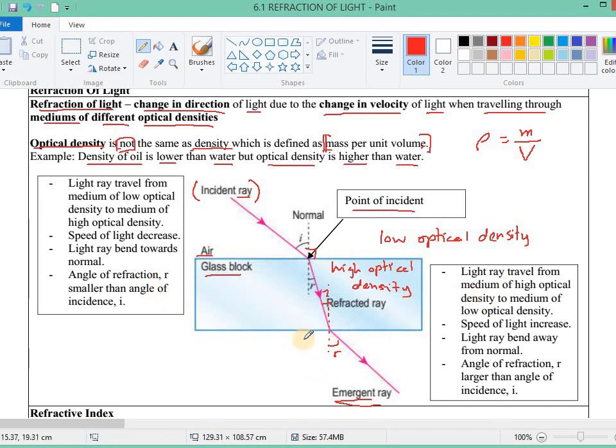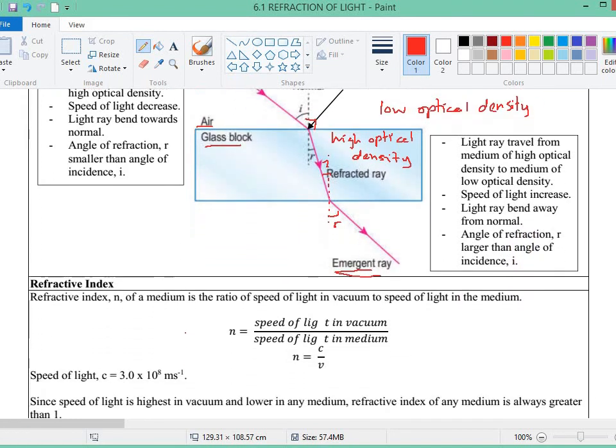And then here, what happened over here? Light ray travels from a medium of high optical density to a medium of low optical density. Speed of light increases. We say increase, but it goes back to the same speed as this one here. This one is inside air, this one also inside air. Speed of light increases, so from here to here it becomes faster. The light ray bends away from the normal. Angle of refraction is larger than angle of incidence.